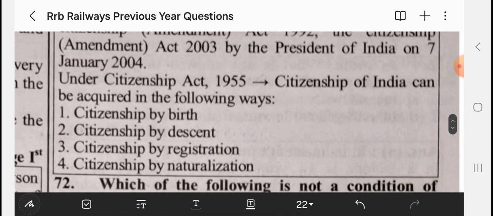Under the Citizenship Act 1955, citizenship of India can be acquired in the following ways: citizenship by birth, citizenship by descent, like if your mother or father should be Indian, citizenship by registration, and citizenship by naturalization.